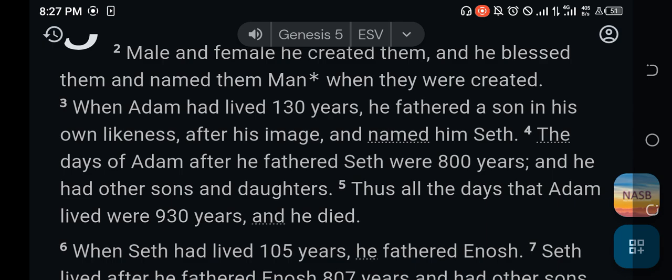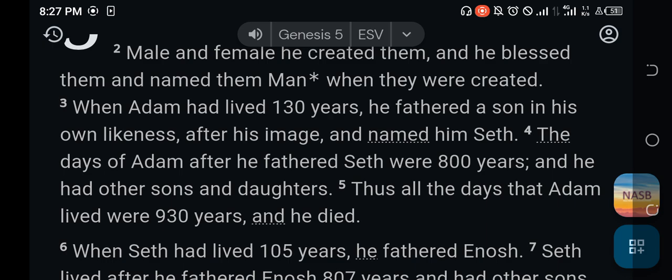Now, when Adam had lived 130 years, he fathered a son. Let's pay attention. He fathered a son in his own likeness, after his image, and named him Seth. Now, Seth is the third son after Cain and Abel that have been mentioned so far.